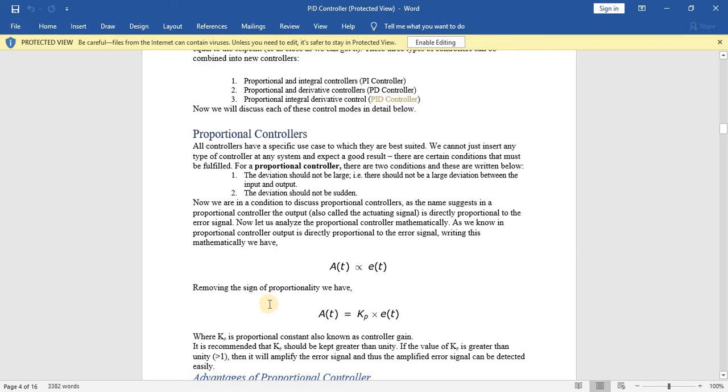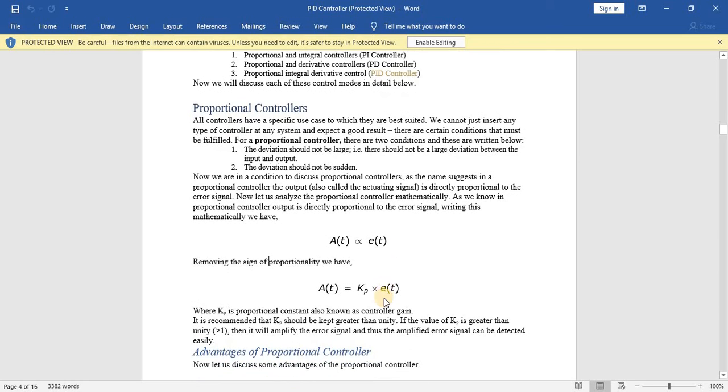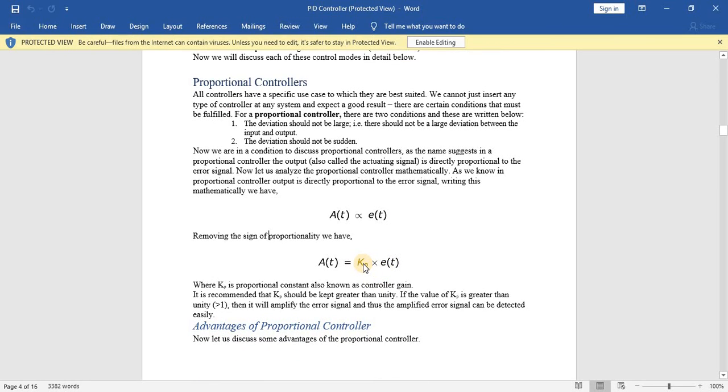After removing the sign of proportionality, we introduce a gain, the P controller gain, so the output equals the controller gain Kp multiplied by the error signal. So this Kp is the controller gain.